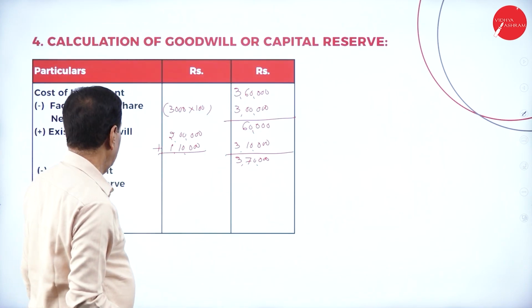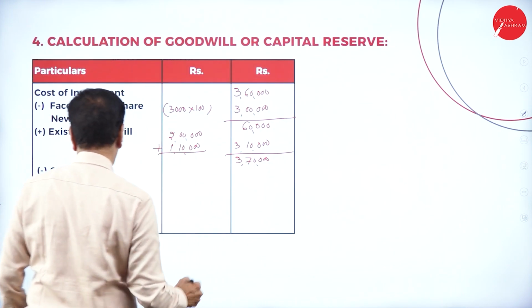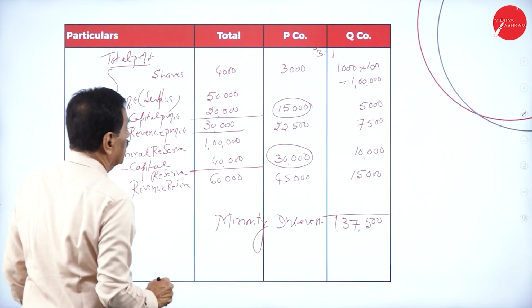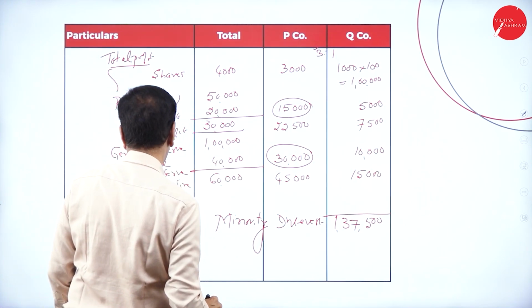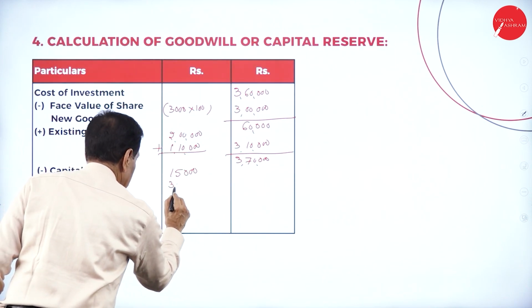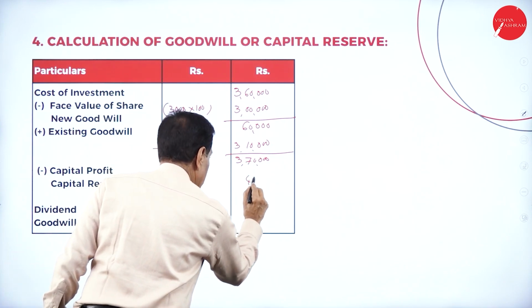Another, capital reserve is how much? 30,000. Come back here. Your capital profit is 15,000. Your capital reserve is 30,000. Totally 45,000.